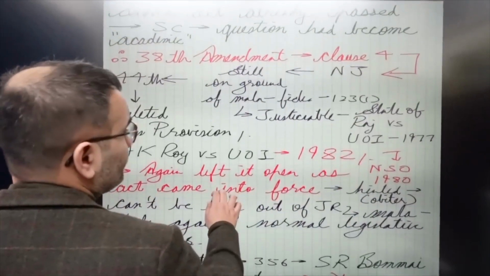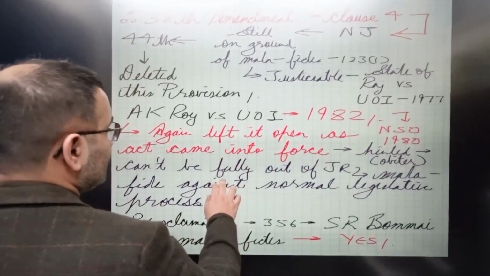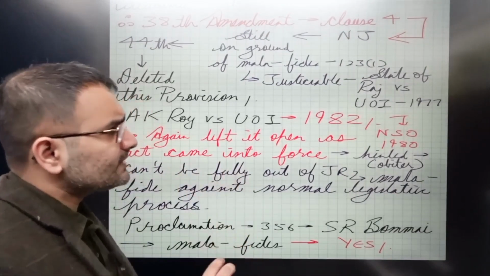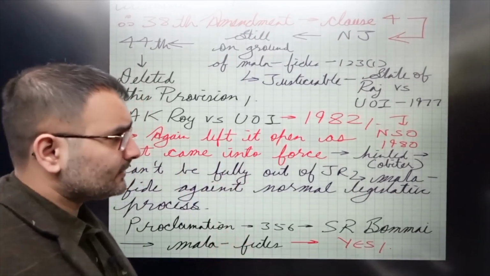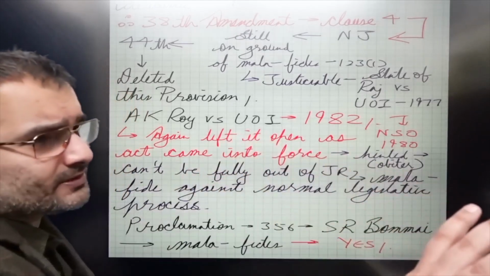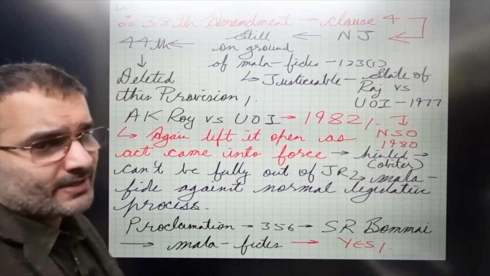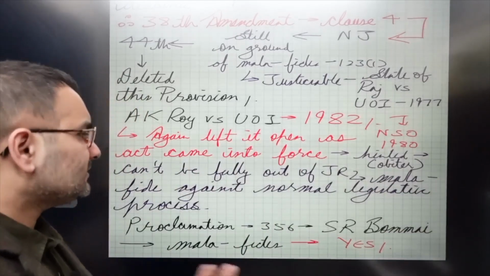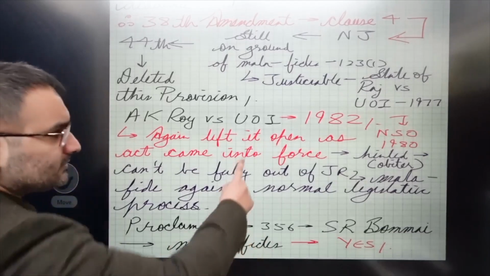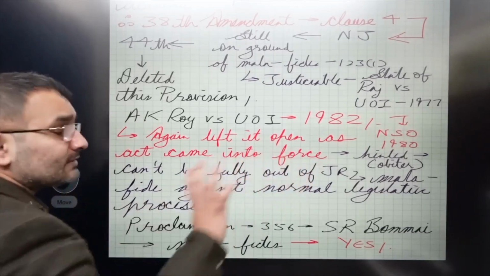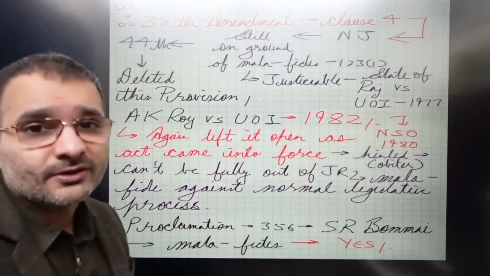Now this is just for your knowledge. Just for your knowledge, in A.K. Roy versus Union of India, in 1982, we challenged the National Security Ordinance of 1980. Again, the Supreme Court left the question open whether we can actually look into the merits of an ordinance, whether the satisfaction of the president, etc. Because again, the act had come into force, but they hinted. So there was basically a component, an obiter.